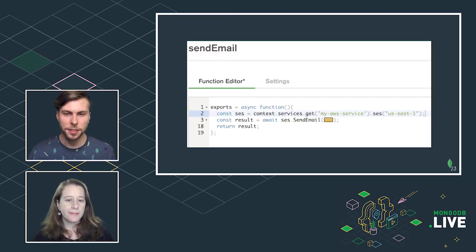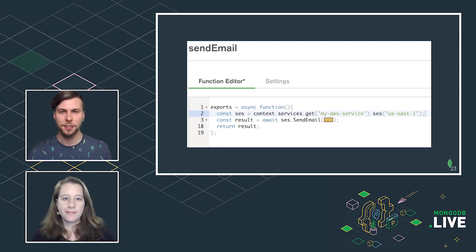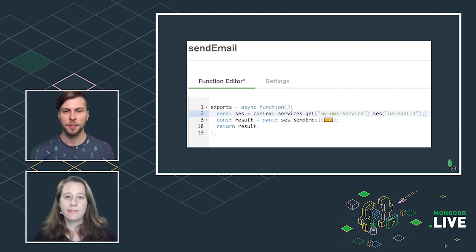Oh, there it is. So I put together a little thing to send an email to the community team. On line 2, we use this third-party service, and we get the SES object. And once we have the SES object, we'll call send email, and that's going to go ahead and send that email right to the community team. And that's all. Okay, so send email.